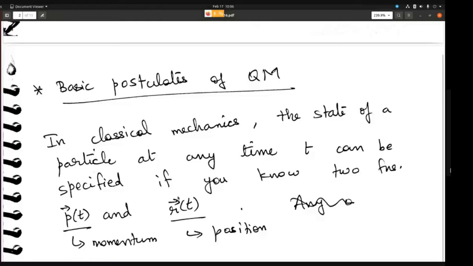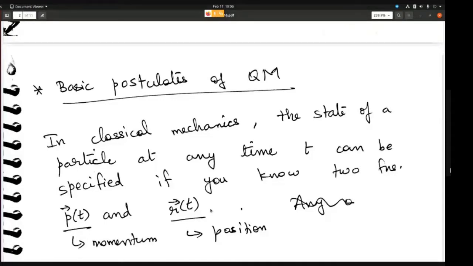Because then you know the velocity, the angular momentum, and the energy. Energy is just kinetic energy plus potential energy. Kinetic energy comes from momentum and potential energy comes from the position. So you know all of these quantities just by knowing momentum and position.